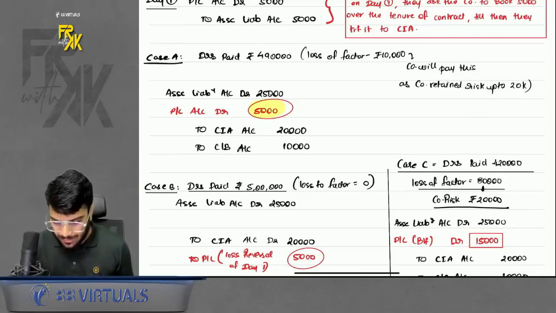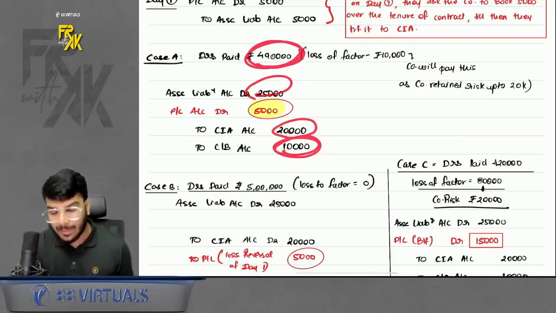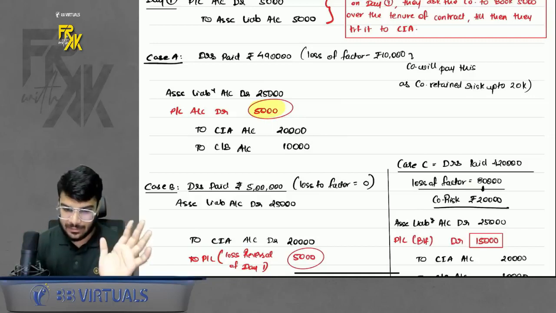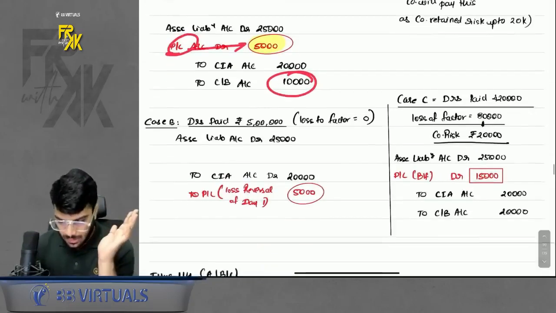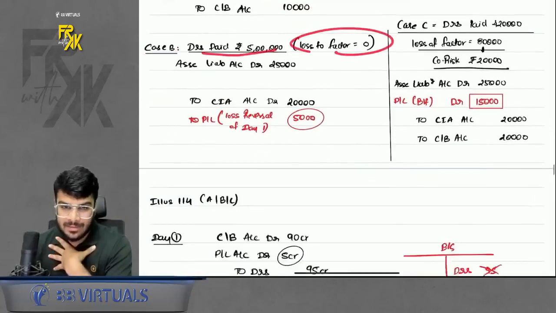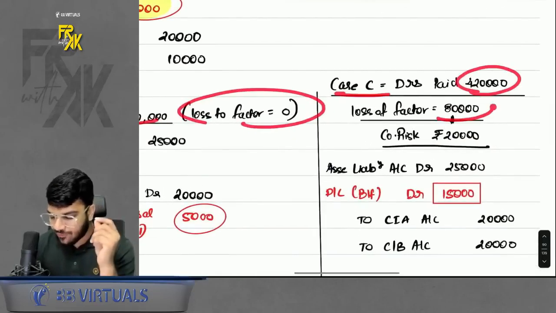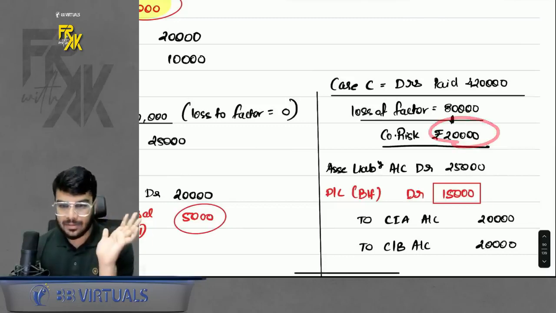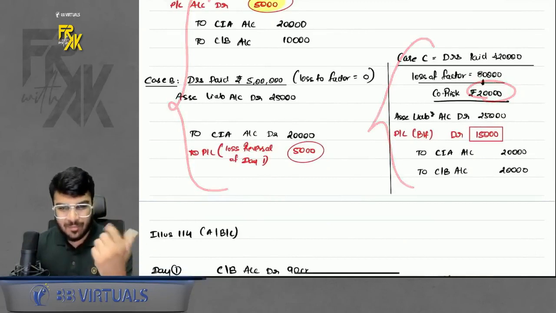So whatever asset and liability is there, first reverse it. Because debtors only paid 4,90,000, now it is the company's duty to make the payment of 10,000, right? So it will make the payment of 10,000 and record the balancing figure in profit and loss. Similarly, in case B, if the debtors paid the full amount, no liability will arise in my case. In case C, debtors paid only 4,20,000. The loss of the factor is 80,000, but I will only reimburse him 20,000. Do remember that part. Not going into detail for these entries because they are not relevant from the exam point of view.